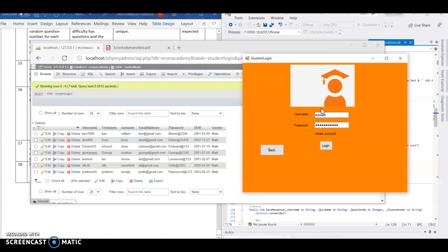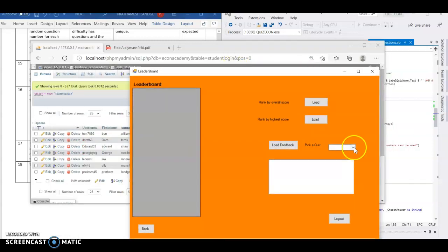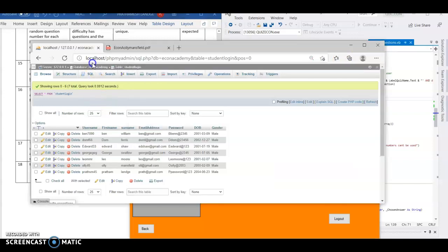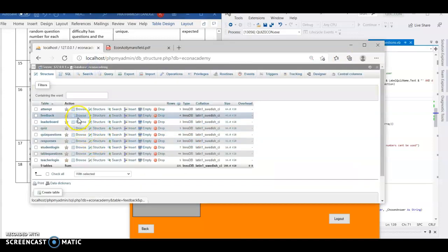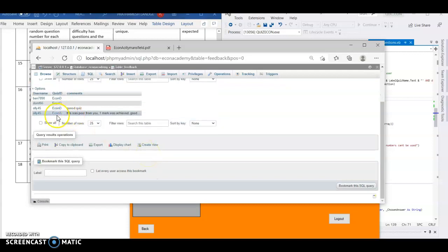Username is this. So yeah, he doesn't have a feedback. So let me just go back to the table where the feedbacks are stored. He doesn't have feedback. No, his name is not even there. So yeah,